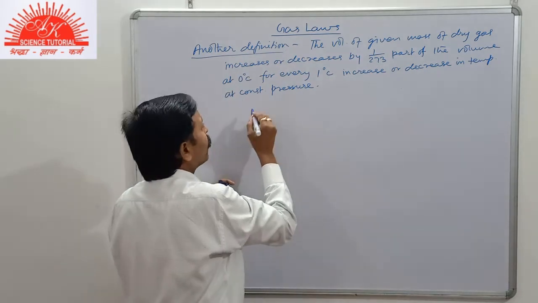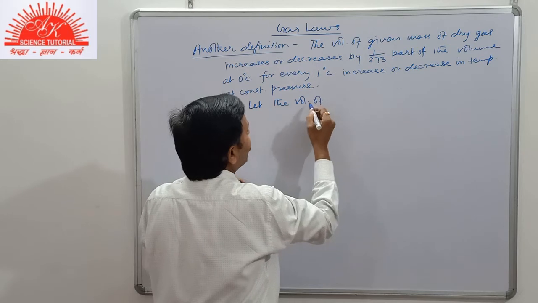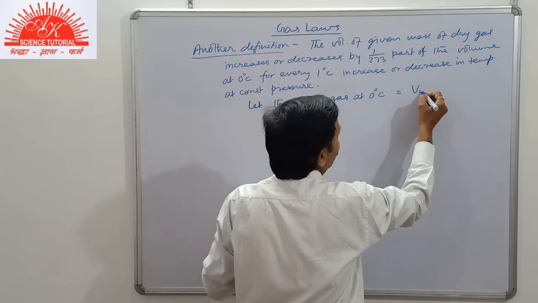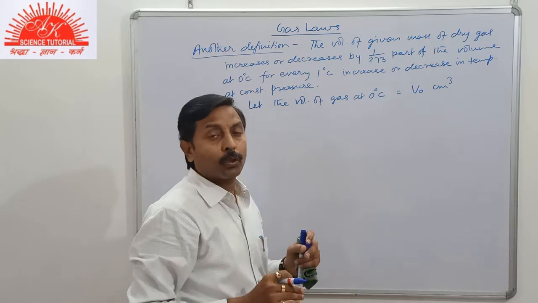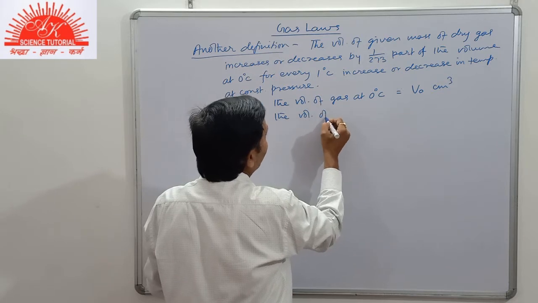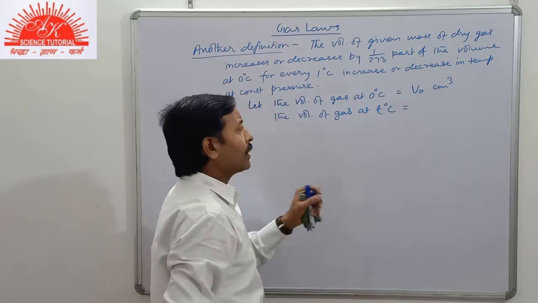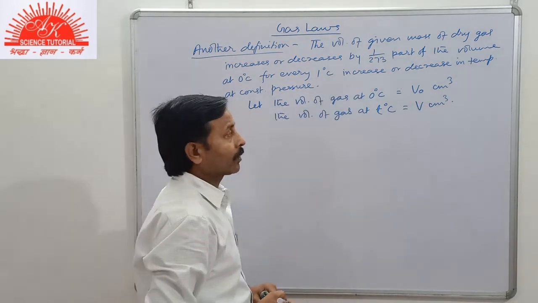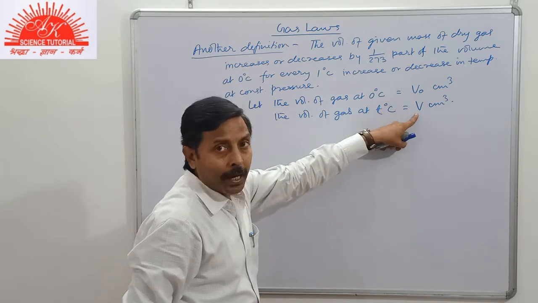Now, suppose the volume of gas at 0 degrees Celsius is V0 cubic centimeter. Now the temperature increases, so the volume will increase. Suppose the temperature is raised to t degrees Celsius, and the volume of gas at t degrees Celsius is V cubic centimeter. Then, according to this definition, this is the original volume and this is the final volume.